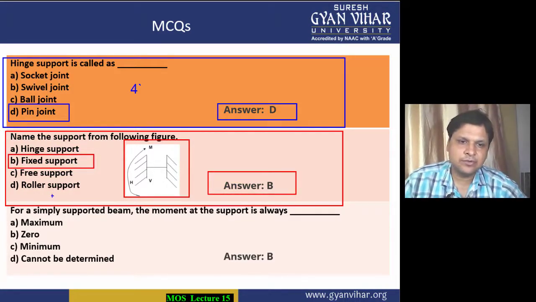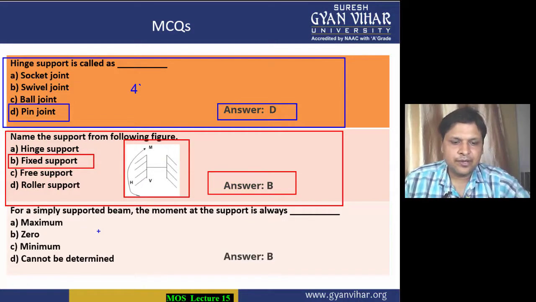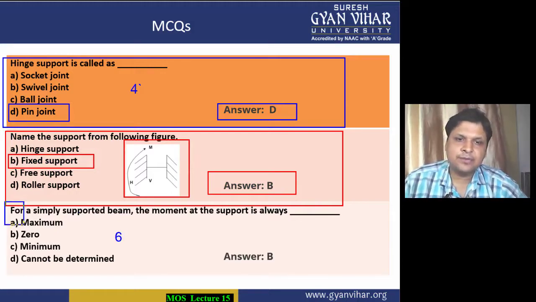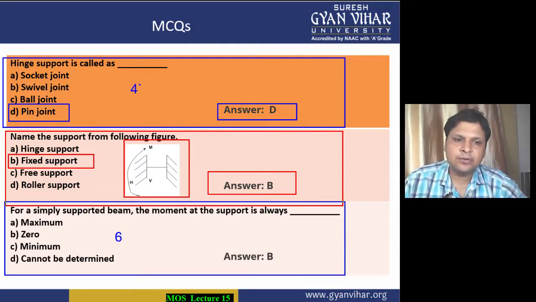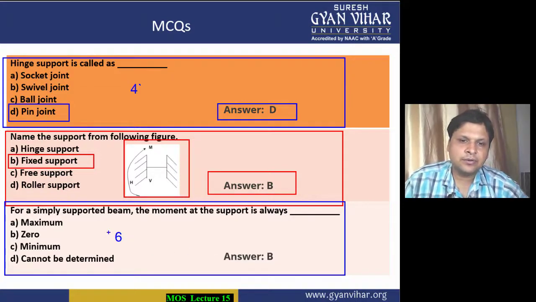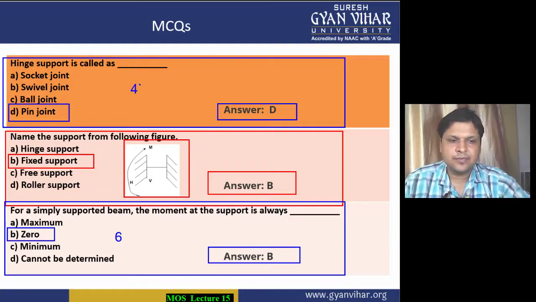Coming into the next multiple choice question, which is your MCQ number 6. What is the MCQ saying to you? For a simply supported beam, the moment at the support is always dash. We all know that for a simply supported beam, the moment at the support is always equal to 0. There is no moment in the case of a simply supported beam. So option B is the correct option.